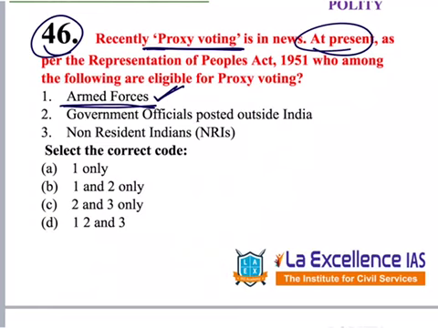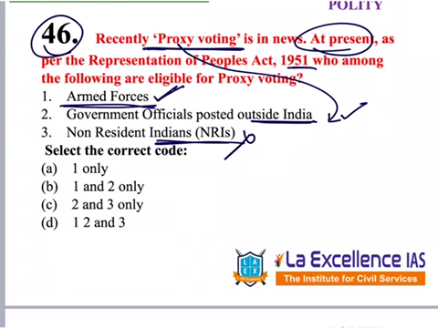Second one, government officials posted outside India, for example, high commissioners, etc. They can't cast their vote from there. So they should appoint some proxy, some person on behalf of them. So this is also correct. NRIs, most of us made this mistake. Providing proxy voting to NRIs is mentioned in the news, but it has still not been implemented. The amendment for this act was not done. So NRIs are not included.